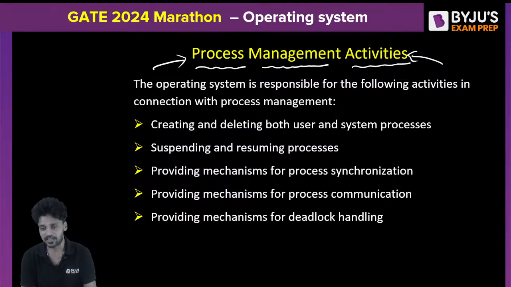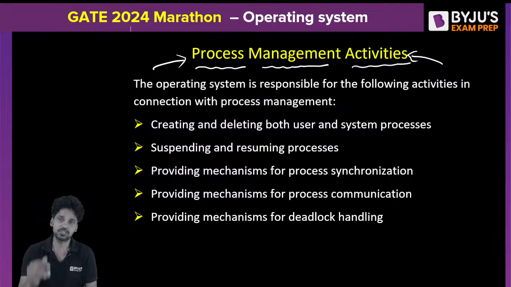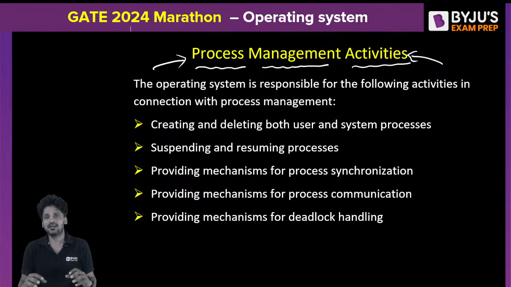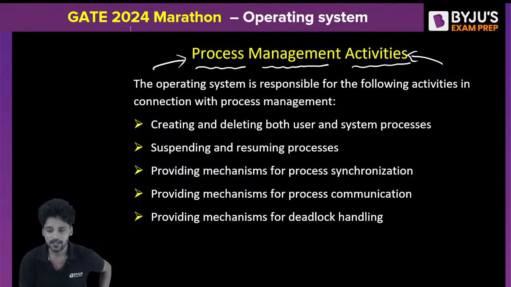So this is called process management. What are the various process management activities? What exactly is a process? Let me explain the process again. A process is nothing but a program which is in execution. When a process is created, it requires several resources. The resources should be provided. First of all, the process should be created. So these are all activities that have to be handled by the operating system. What are the various process management activities of the operating system? Let us understand. The first one is creating and deleting the processes.